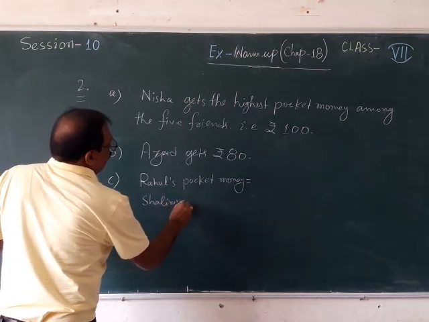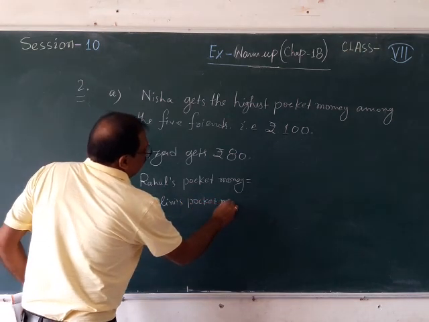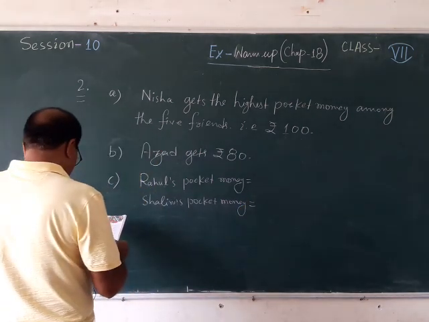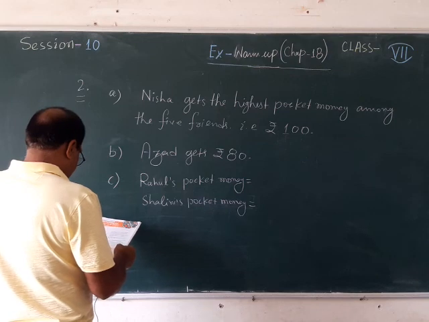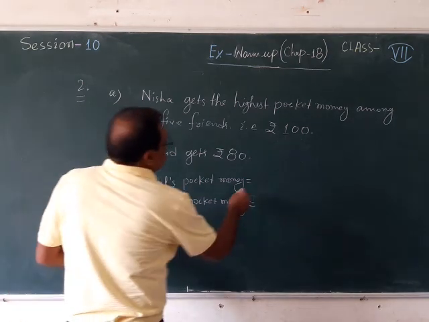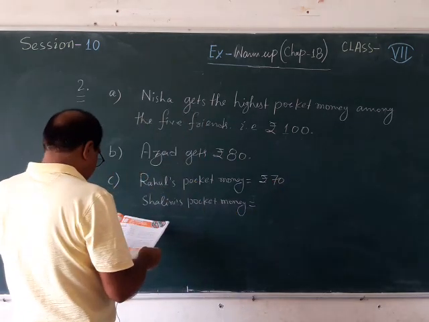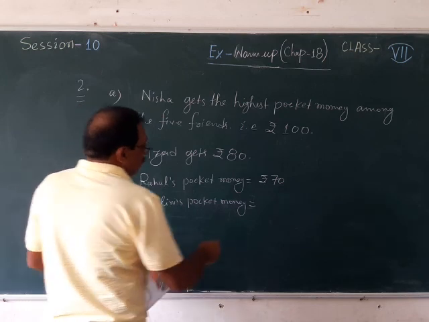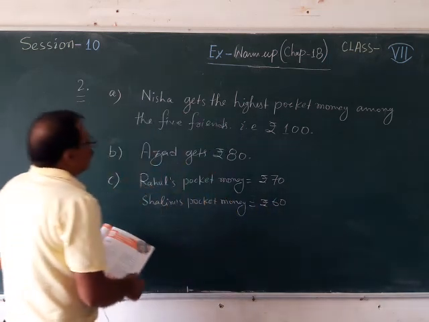Salini's pocket money. So how much is Rahul getting? Just you can see. Okay. Rahul is getting rupees 70. You can see the bar graph. And then Salini, she is getting rupees 60.